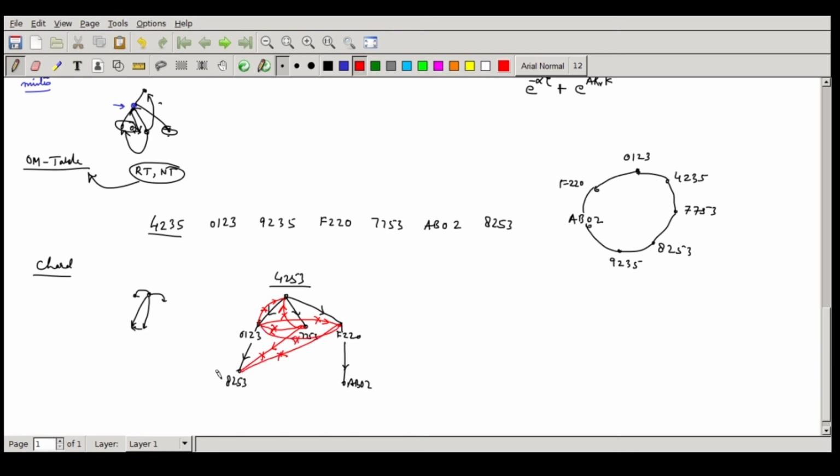Now come to 8253. 8253 goes to 7753 first, which is going to be discarded obviously. And 9235 does not exist. So we'll have 9235. And 8 plus 8 is 16, F253. F2, it comes to 0 1 2 3 actually. So this will also be discarded. This is already receiving the feed.